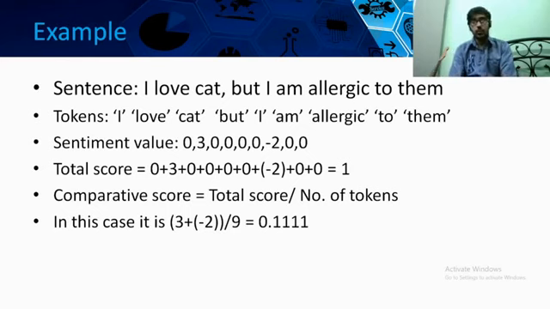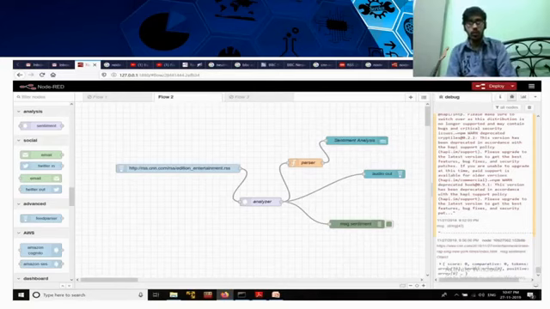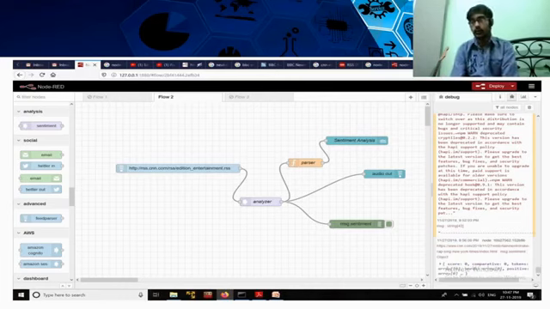All right, so in the next part we will emphasize how we can create this device, or an application, so that we can get that sentiment value, analyze it, and then give some output in the form of a graphical user interface. That is our next task.